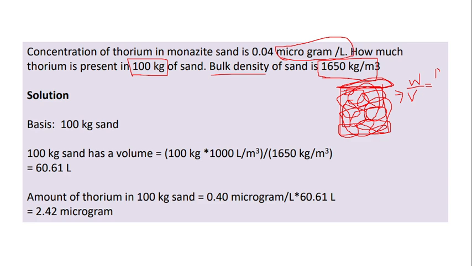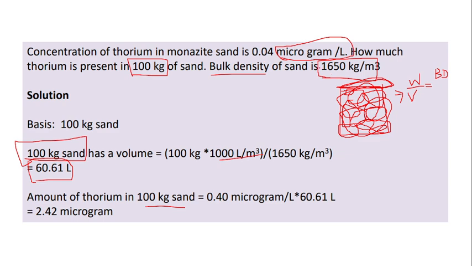So you know bulk density is weight by volume. Now you need only the volume, so you have to divide the weight by the bulk density. Weight is 100 kg, bulk density is 1650 kg per meter cube. And here a simple unit conversion is happening. We are converting this meter cube into liter. So 1 meter cube is equal to 1000 liter. So finally, the equivalent volume of the 100 kg of sand is 60.61 liter. Okay. So now you can easily calculate the amount of thorium in 100 kg of sand.